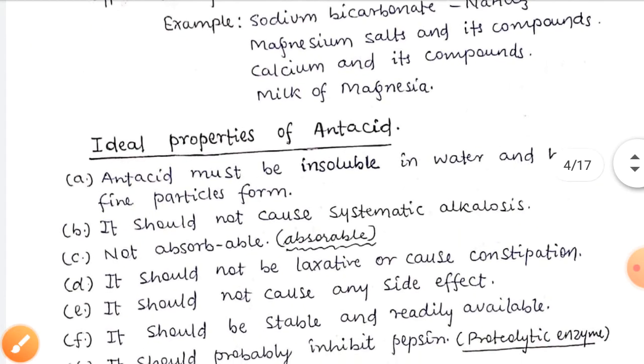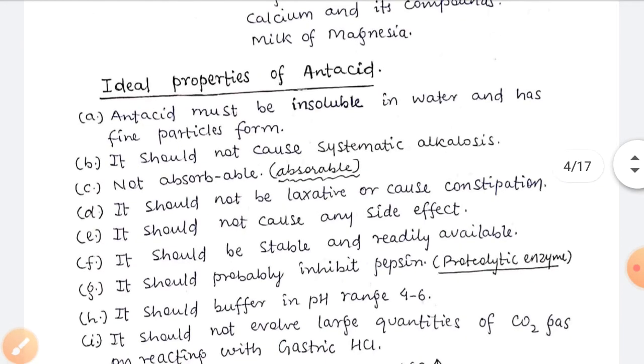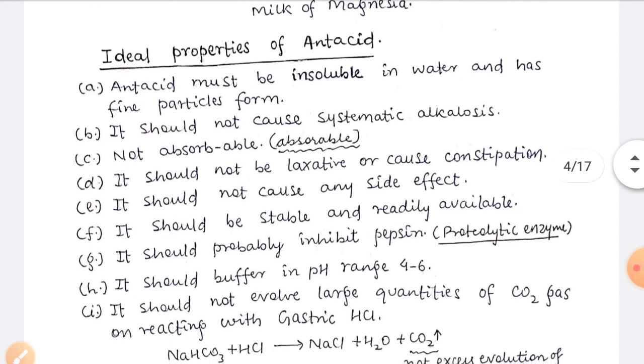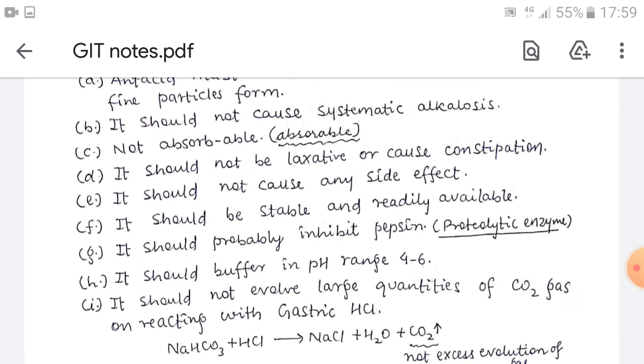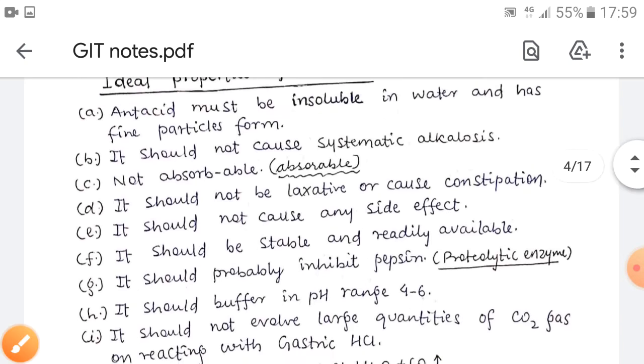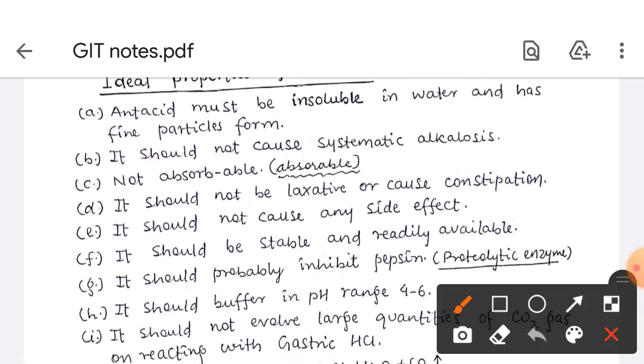Now some of the ideal properties of antacids include: antacid must be insoluble in water and in fine particulate form. This is the first point. Second, it should not cause systemic alkalosis. It should not be absorbed. It should not be laxative or cause constipation. Laxatives are those drugs which increase the peristaltic movement.